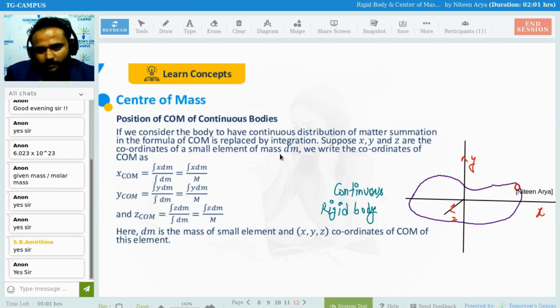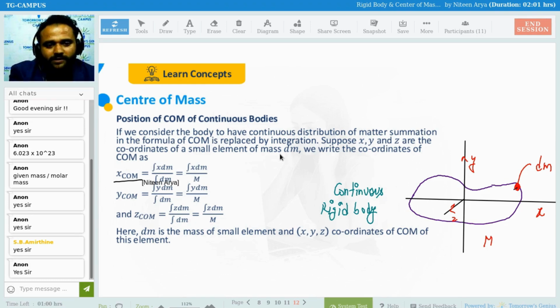I take a very small dm, a small section of mass from this whole huge body having mass M, and I want to find the center of mass for the x axis. So obviously that is x center of mass. What I can do is, from the origin, draw a perpendicular, and so on.